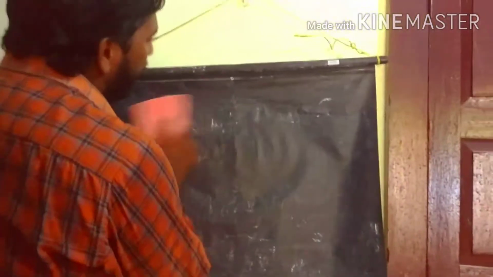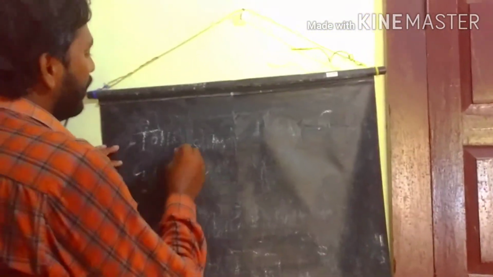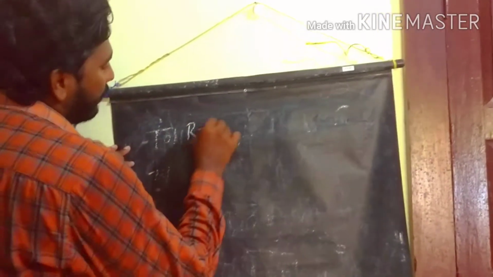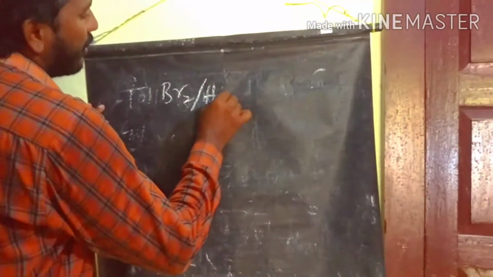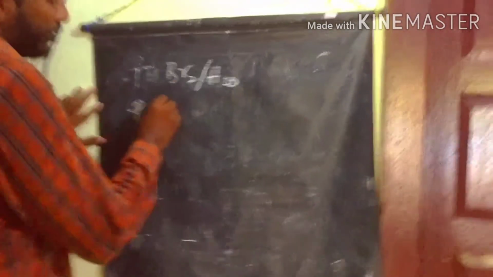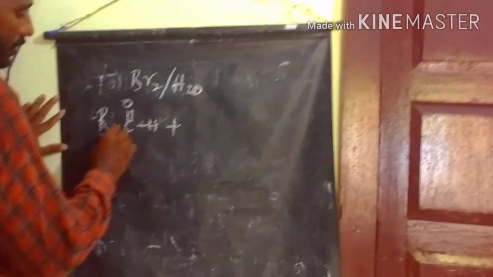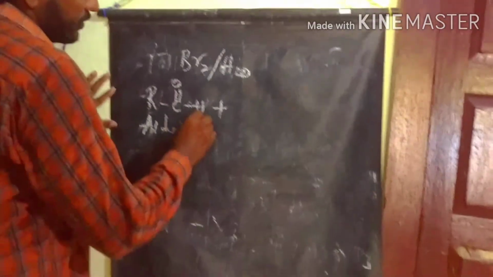The next reaction is a very simple reaction we already conducted in the carbohydrates class: reaction with bromine water. It is also a mild oxidizing agent. It reacts with only aldehydes, not with ketones.